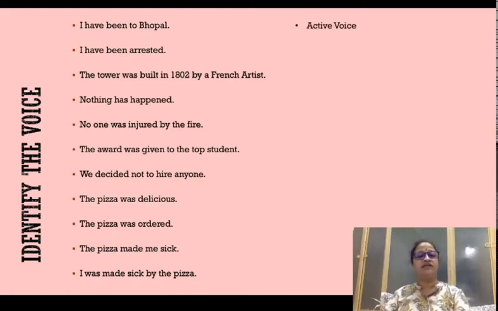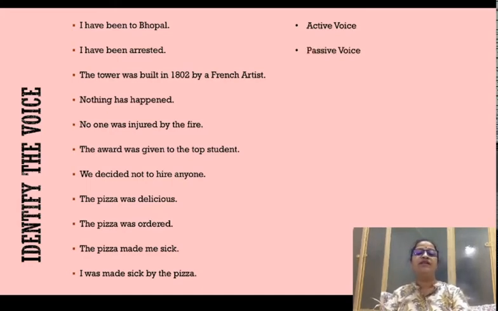I have been arrested. In this sentence, is the action done by me? Have I arrested somebody or somebody arrested me? Clearly the meaning says that the action was done upon me. The verb was acted upon me. And what is the verb? Arrest. I was arrested. So I did not do any action. Somebody did an action on me, and hence the sentence is a passive voice sentence.